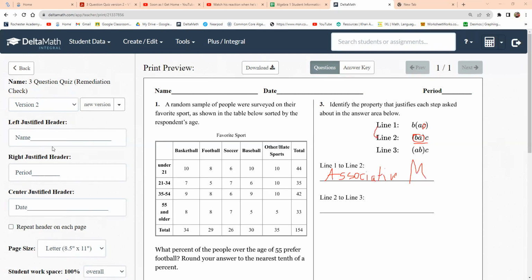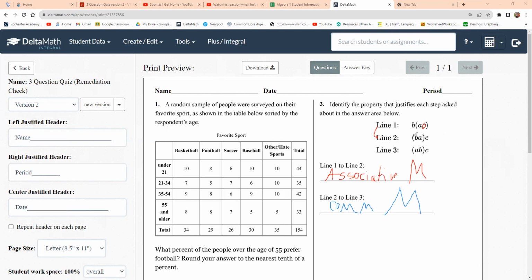Now, in here, I'm going from line 2 to line 3. BA, let me erase this real quick so we can see exactly what's happening. So now, the only thing that's changed is we just switched the order. Instead of BA, we made it AB. We just flipped them. Now, if you flip something, that's a commutative property. I'm not going to spell it because it takes too long. So I'm just going to say com. And then again, this is multiplication. So I put a big M here for multiplication. So that's all it is.